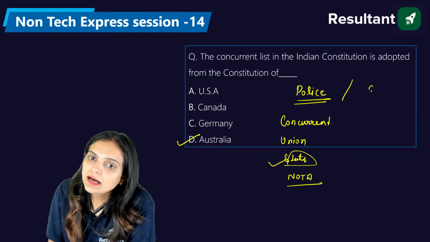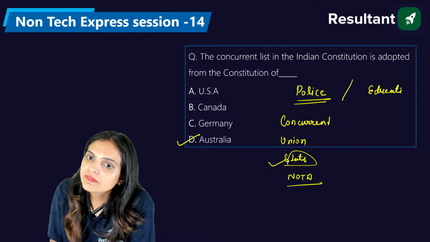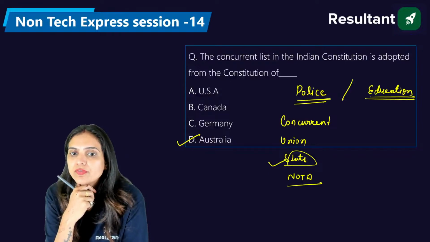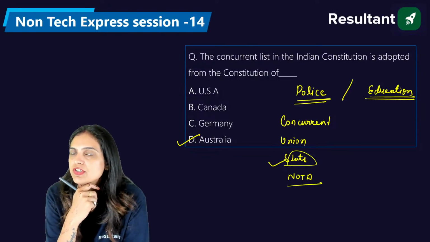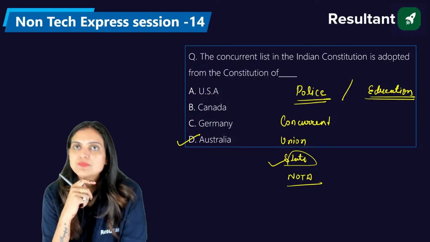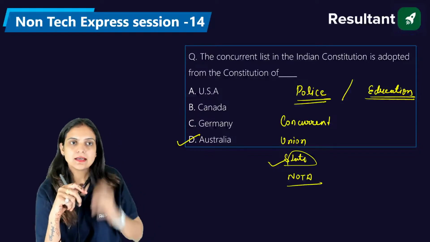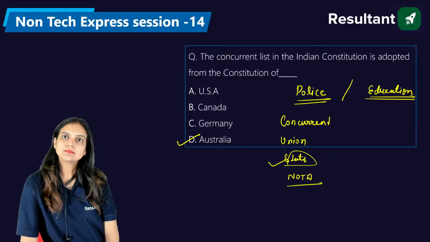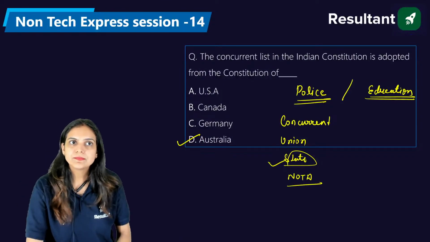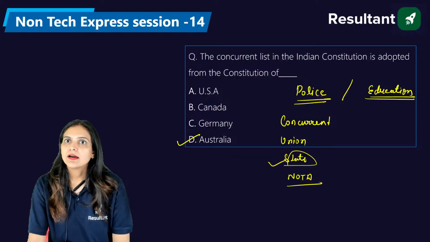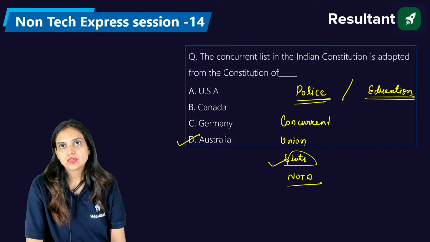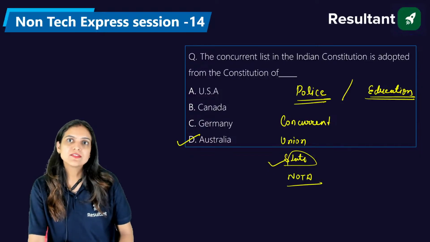So if we are asking about the education, then where we will put it? Education is a matter of concurrent, union, state, or none of the above. Which list? Education. Education is a subject of which list? Everyone. Union or concurrent or state? Please answer. Concurrent? Are you sure? So please think before answering the question.